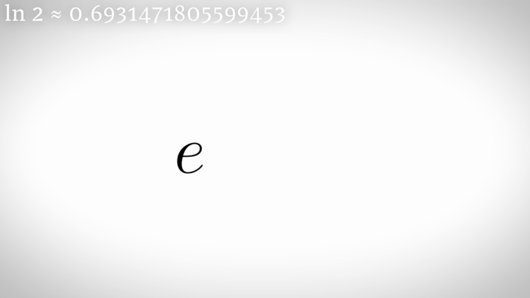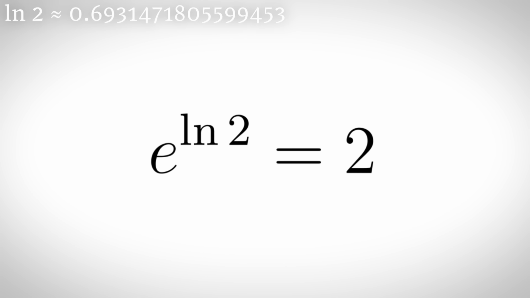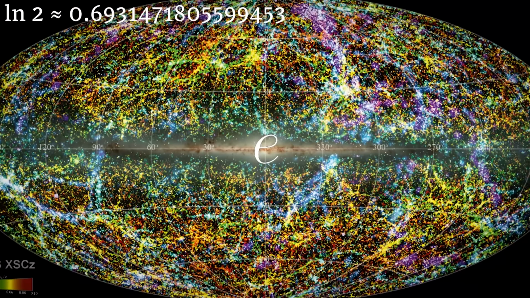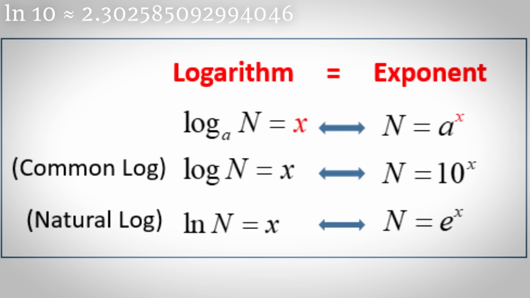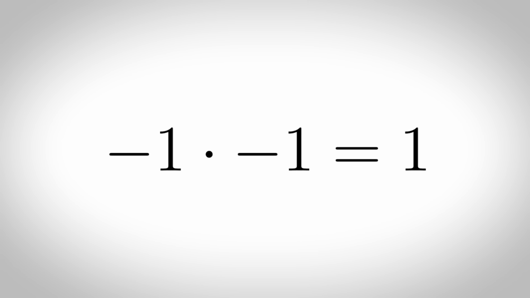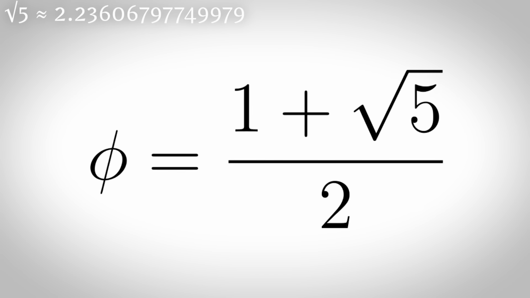ln 2. When you raise e to the power of a number and get 2, that number must have been the natural log of 2. It's useful in computer science where bits are often in base 2, but the universe is in base e. ln 10 is useful for converting between natural logs and common base 10 logs. Minus 1 is the additive inverse of 1. Root 3 is the height of an equilateral triangle with side lengths 2. Root 5 is also irrational, and it's found in the golden ratio.